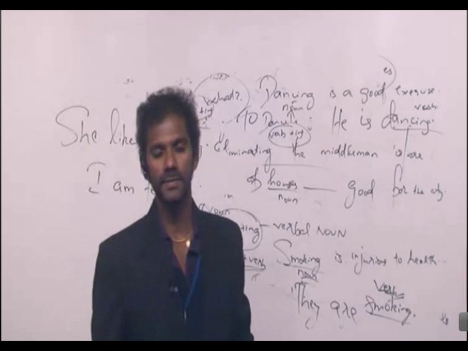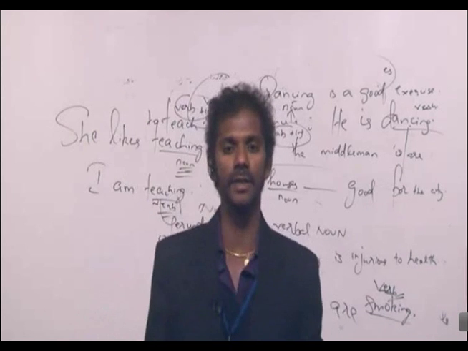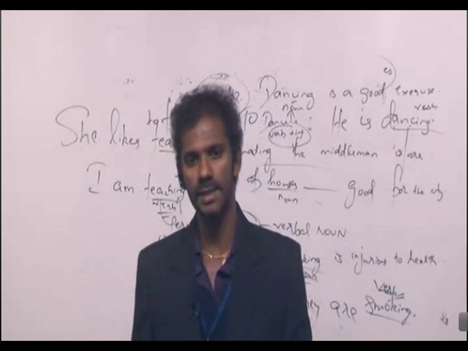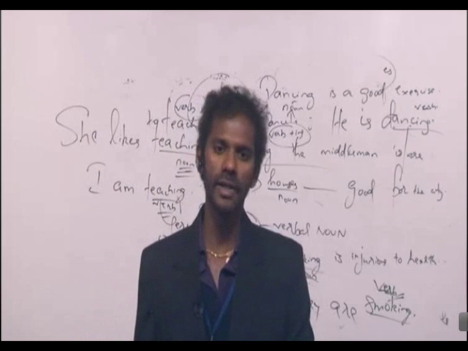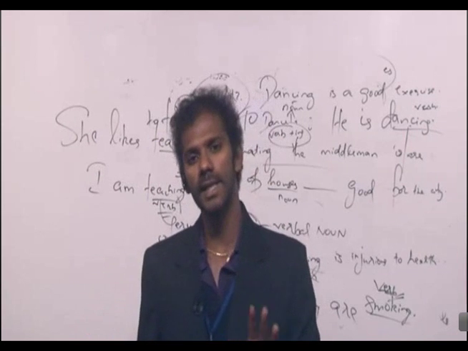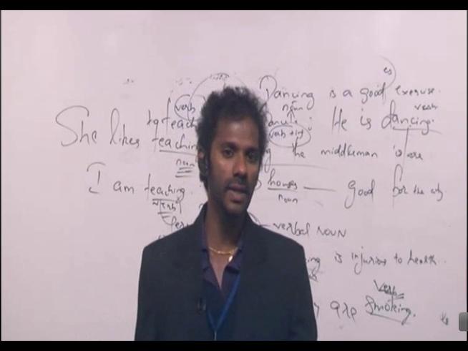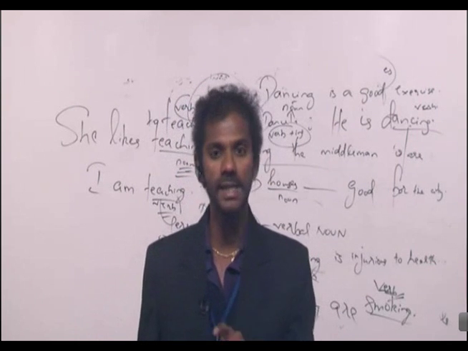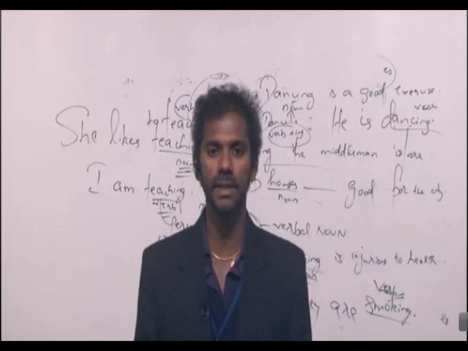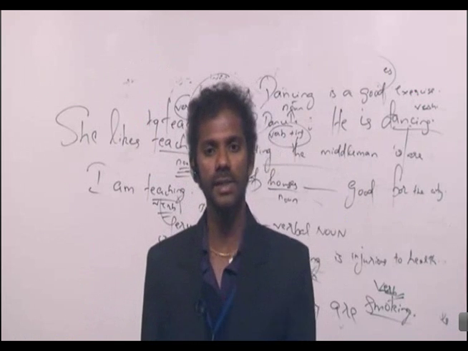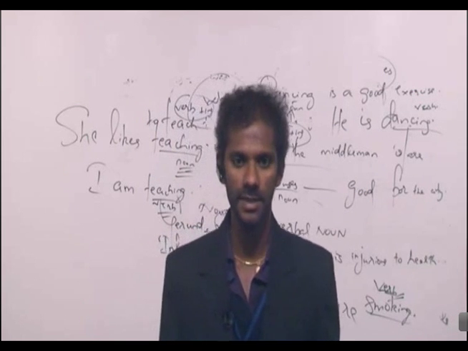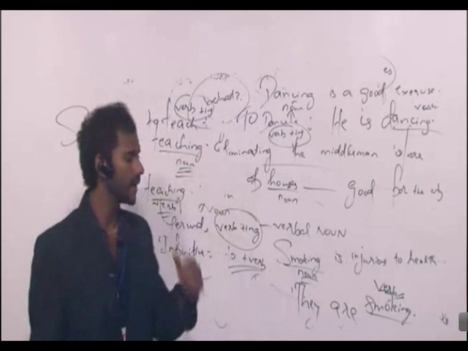Got it? Fine. So that is about a gerund and an infinitive. Gerund is verb plus ing acting as a noun. And to find out the noun, ask the question word what. That's it. If you're getting the answer to the question what, that is a noun in the sentence. And you can ask the question word what based only on the words given there in the sentence. Clear? Fine. And infinitive is to plus verb. Right? Fine. Now come to the first sentence.